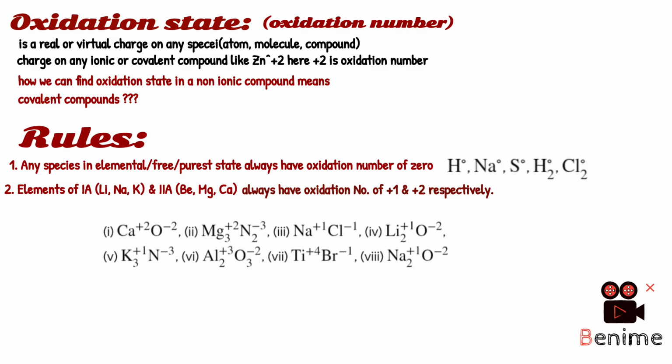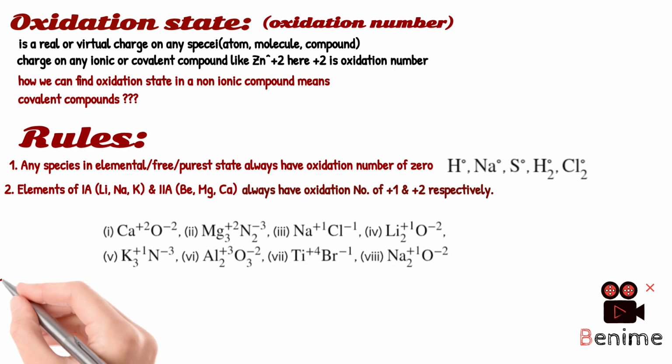Now as you can see in the first example of calcium oxide, calcium belongs to group 2A, so we will write the oxidation number of calcium as +2, and to balance +2 the oxidation number of oxygen will be -2. And you can look at the rest of the examples by yourself.